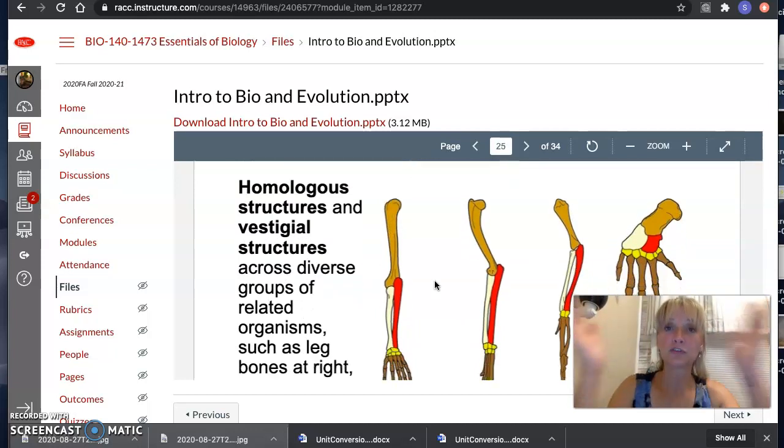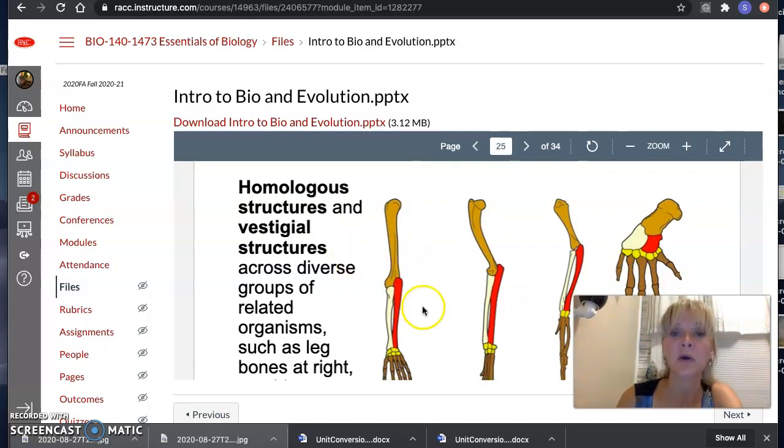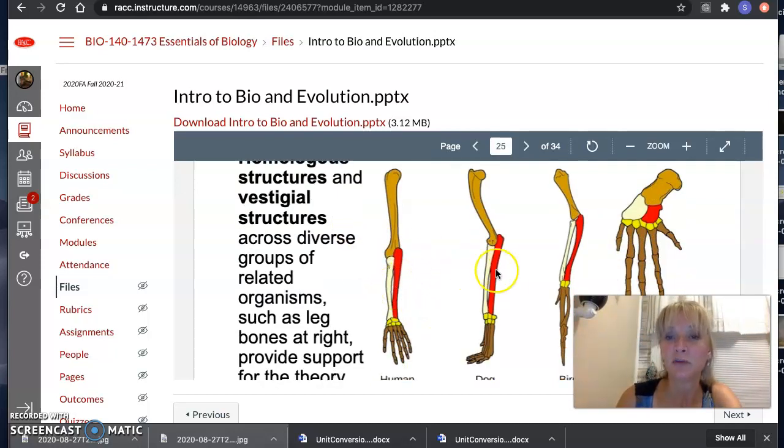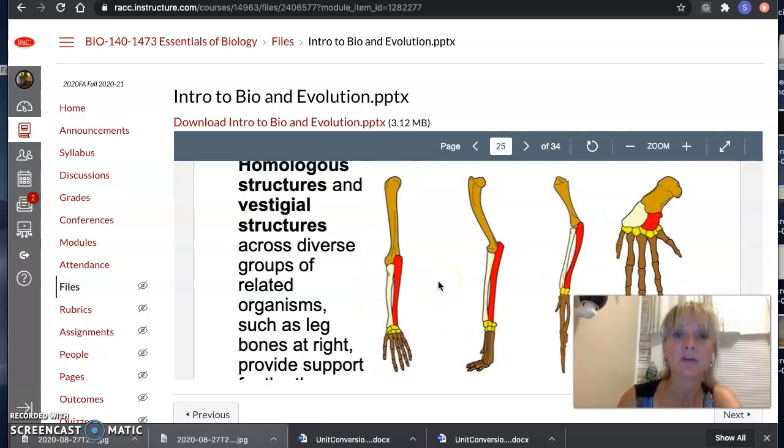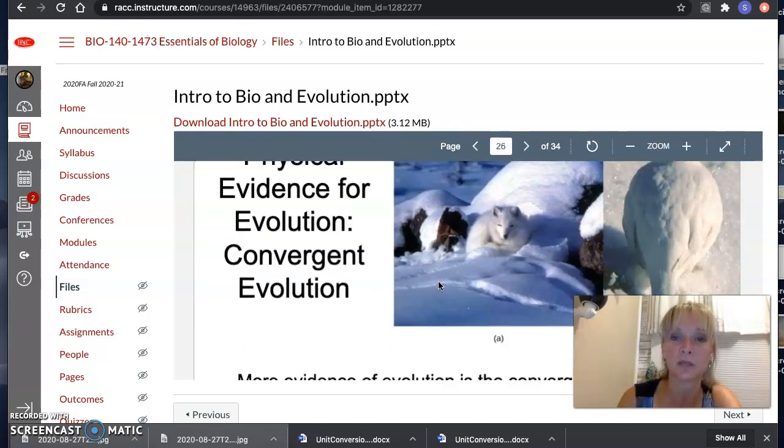Like when we look at an animal tree, humans and dogs must have eventually come from a similar ancestor. So this is the radius and ulna on the human, the radius and ulna on a dog, on a bird, and this is a whale. You also have the wrist bones on the human, the dog, the bird, and the whale, and the phalanges, we call fingers, on all these organisms as well. So they're all very similar, and they're called homologous structures. So structures that are similar in all organisms.